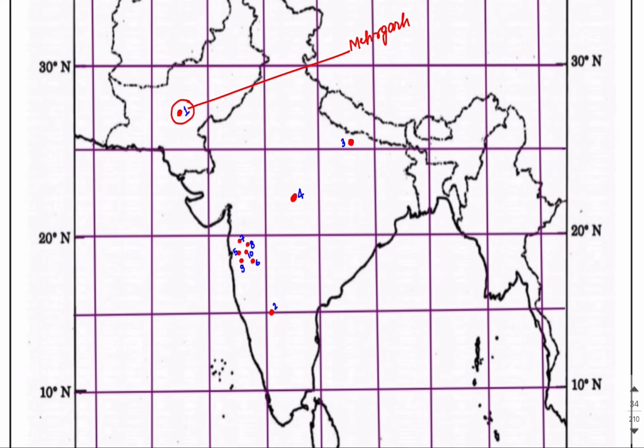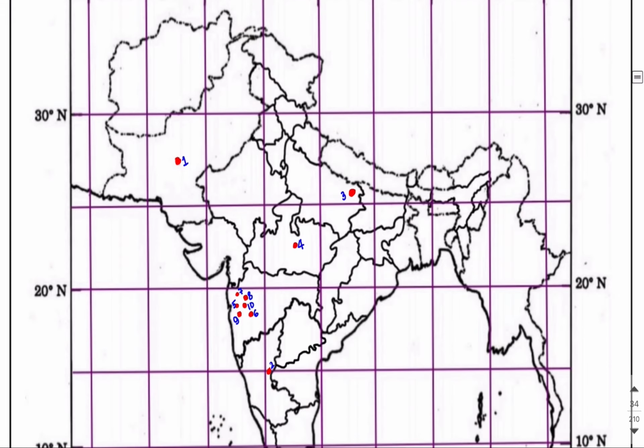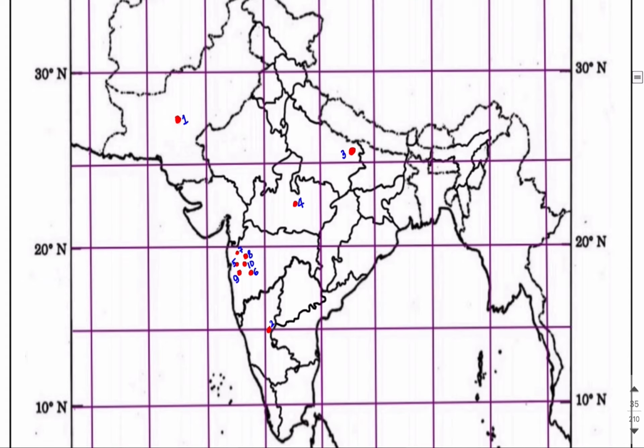Now move on to the second number. It will be better to go state-wise, so that it is very easy for you to know where it lies, in which state.